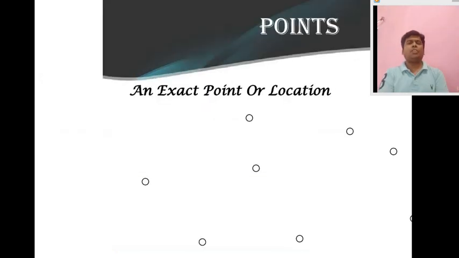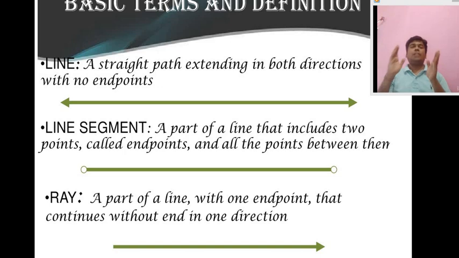Next is ray. You already know a ray is also named a half line. Why? Because when we see a ray, one end is an end point, and the other end continues, meaning it can extend from one side endlessly, but from one side it is stopped. So a part of a line with one end point that continues without any stoppage in one direction is called a ray.